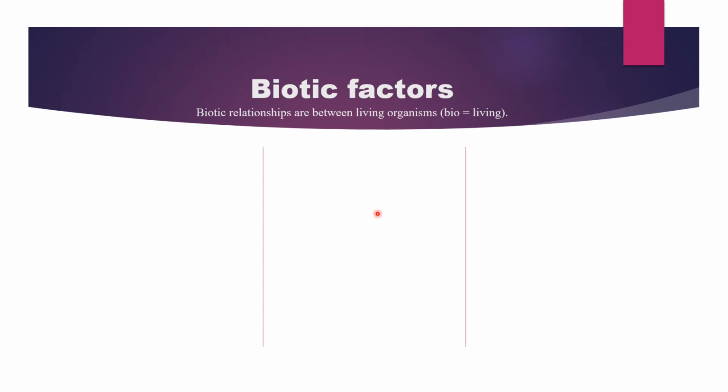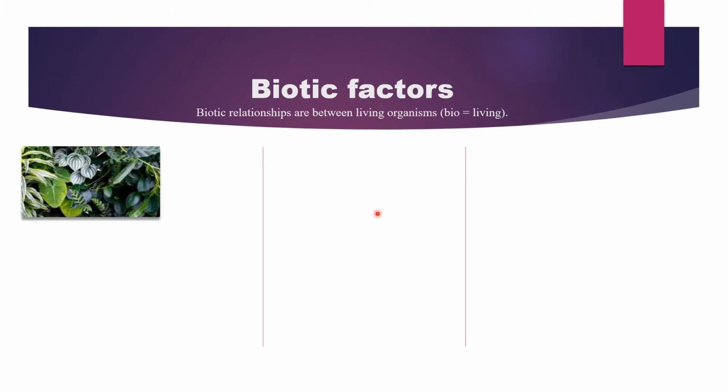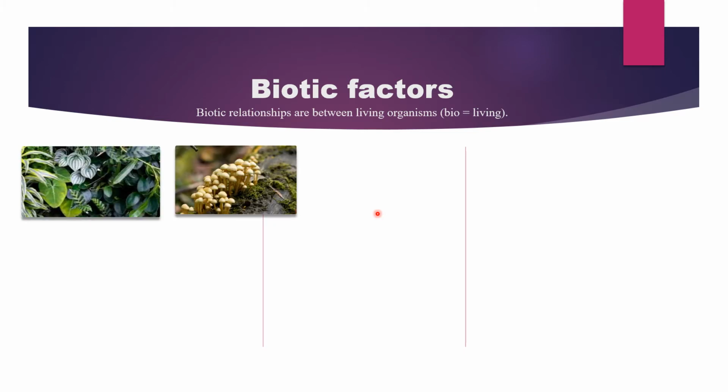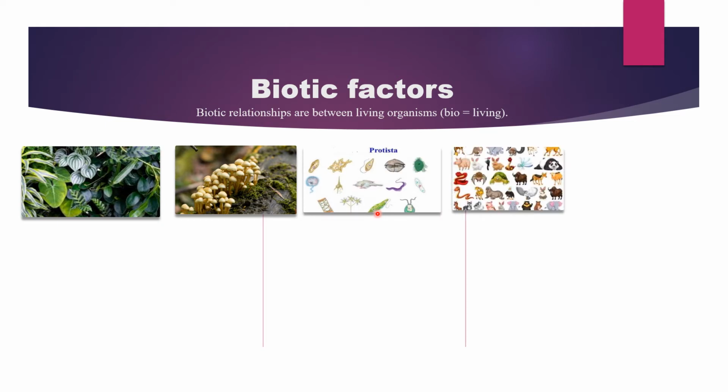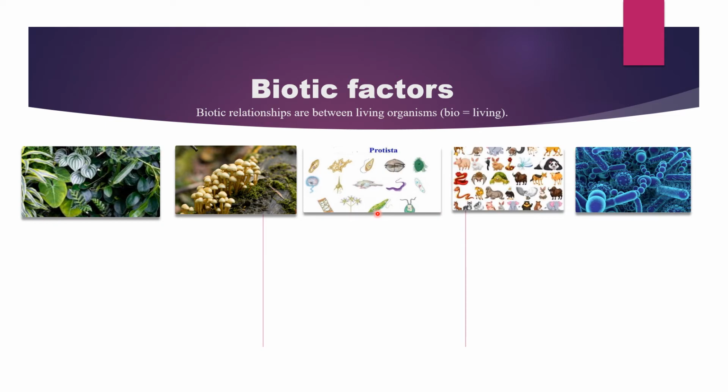As you all know, a biotic factor is the living part of the world. And what is meant by biotic relationships? Actually, relationship means the connection between two objects, and bio means living or life. So the biotic relationship is the relationship between two living organisms. The biotic factors include animals, plants, fungi, protista, and bacteria.